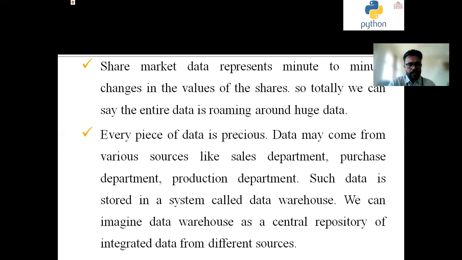Another example we can take: every piece of data is precious. Data may come from various sources like the sales department, purchase department, production department. Such data is stored in a system called a data warehouse. We can imagine a data warehouse as a central repository of integrated data from different sources. So we took the example of the share market, and we understand how data plays an important role in our lives.